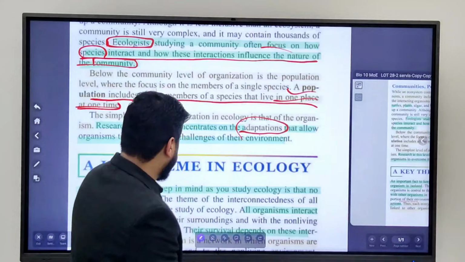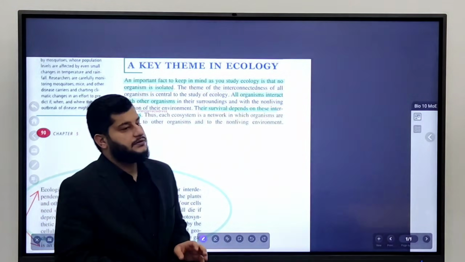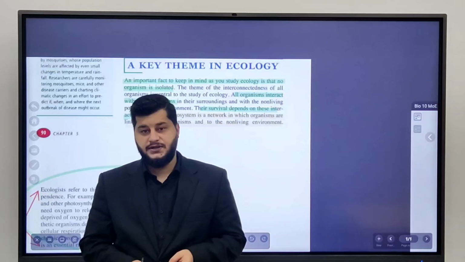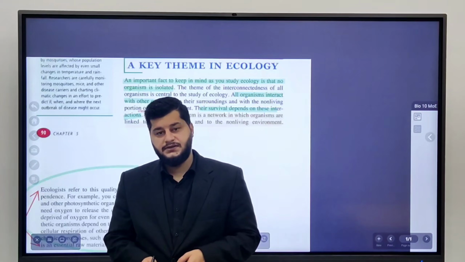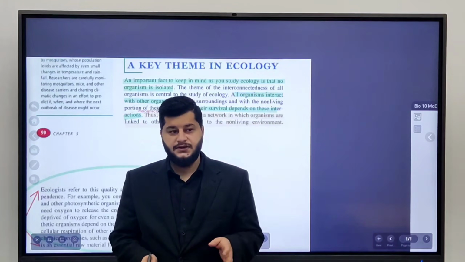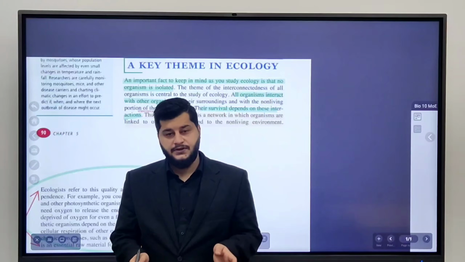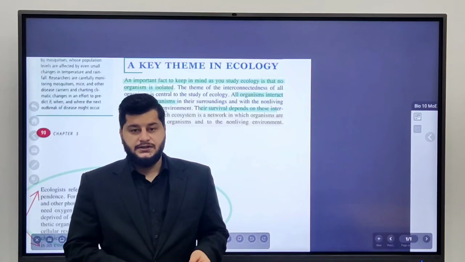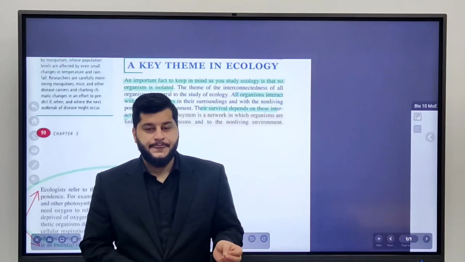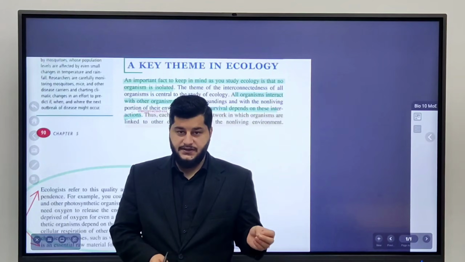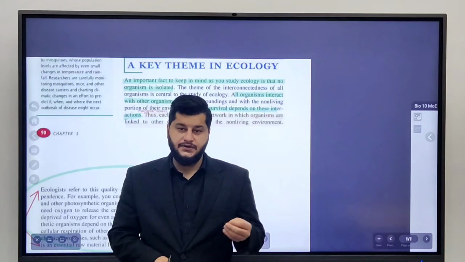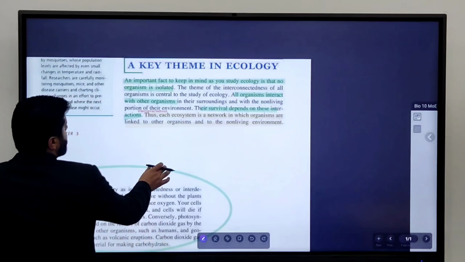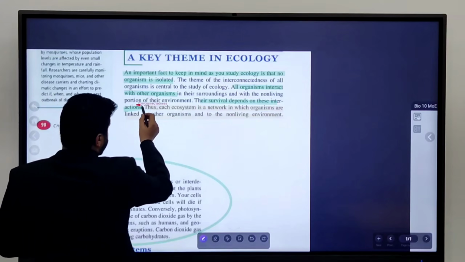Very simple, very easy. Ecology speaks about the fact that no organism in the environment is isolated. So a human can't live isolated. It needs the other organisms or the other humans to live. Why? Because all of them interact with each other. Let's take an example of a human and a plant. The plant takes the carbon dioxide that the human produces, and the human takes the oxygen that the plant produces. So all of them are connected to each other. This interaction is called interconnectedness.